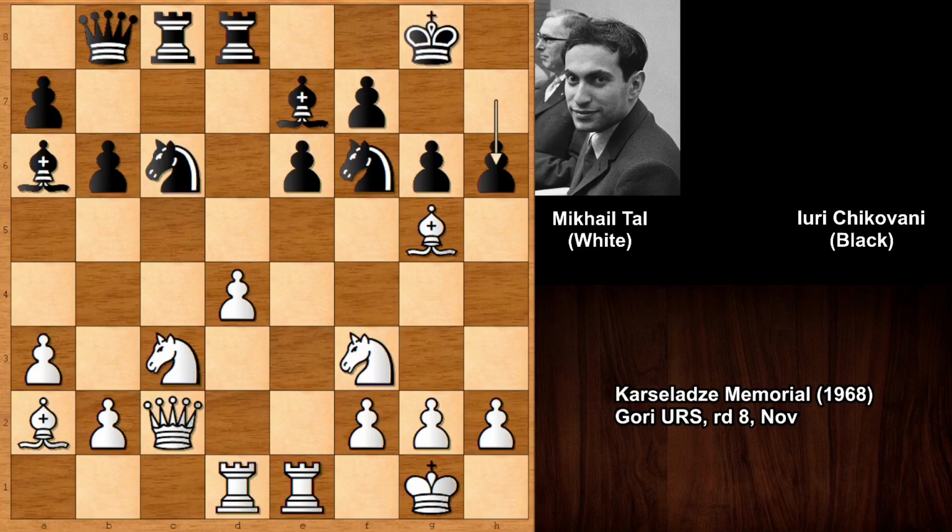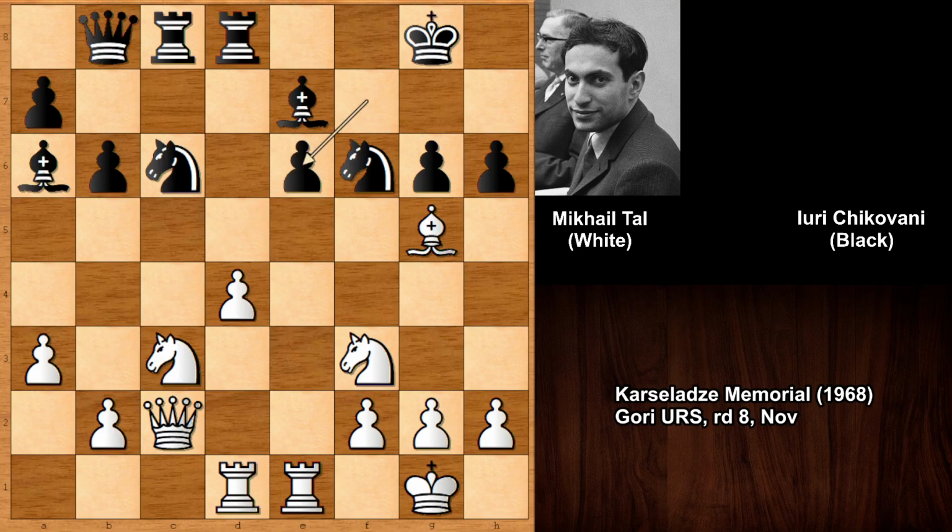Typical Tal. Mikhail Tal played, instead of capturing on h6, he captured on e6, bishop takes on e6. Both bishops are hanging. This creates multiple problems for black, a typical Mikhail Tal move. And we have h takes on g5. Now both bishops are hanging in this position.